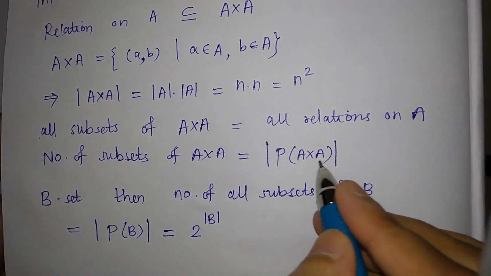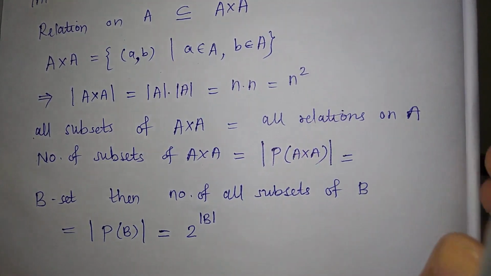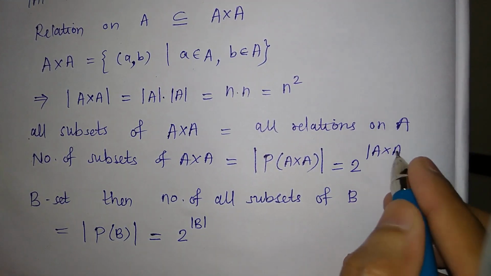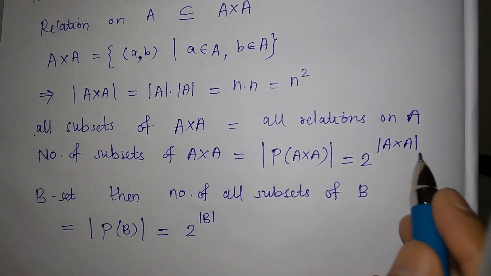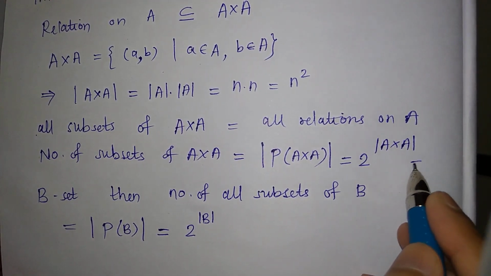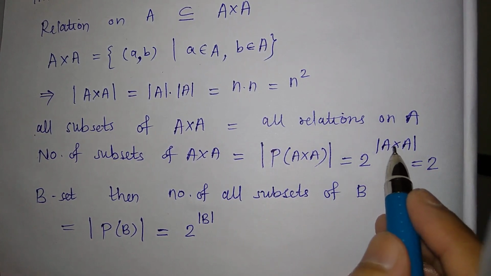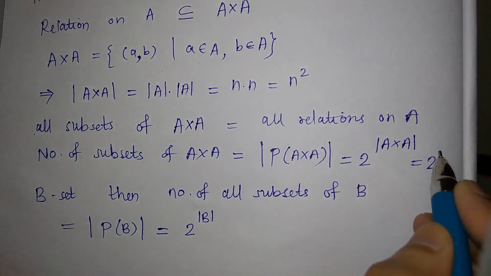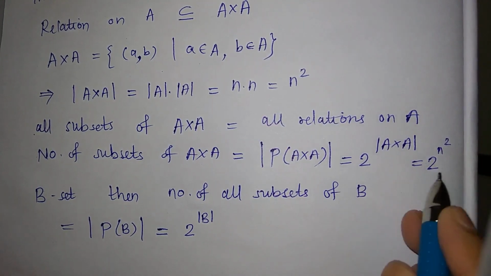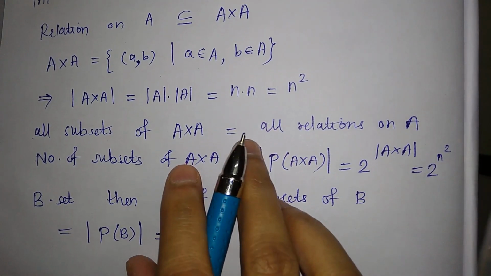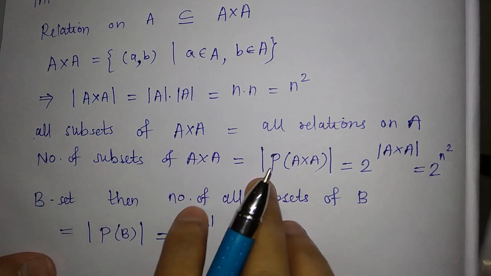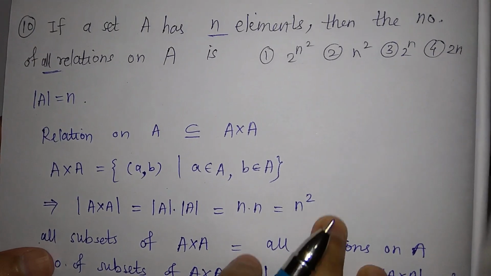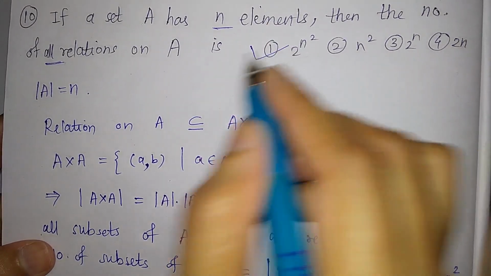So same way you apply here. तो ये क्या हो जाएगा, 2 raised to the cardinality of set A cross A. ठीक है, तो आपको बस क्या करना है, 2 raised to what is the cardinality of A cross A, हमने यहाँ पे क्या किया था, it is n square. So the total number of relations or all relations on set A is just same as 2 raised to n square. So this first option is the correct option.